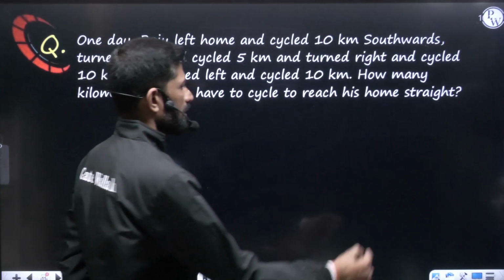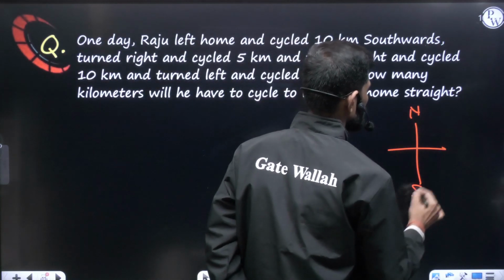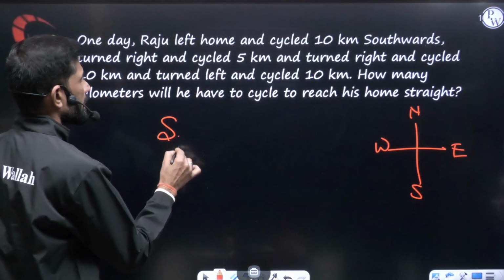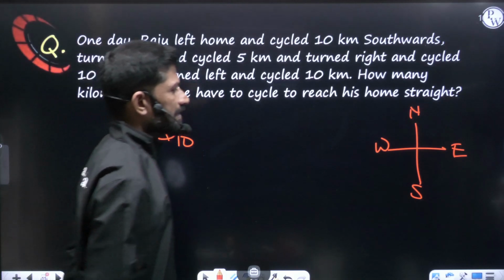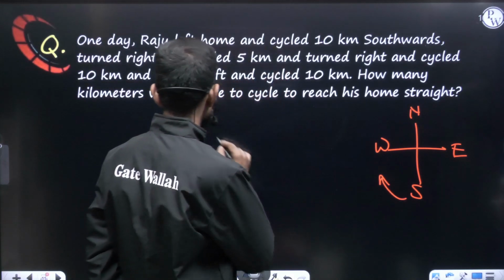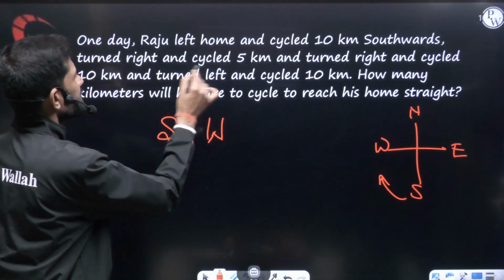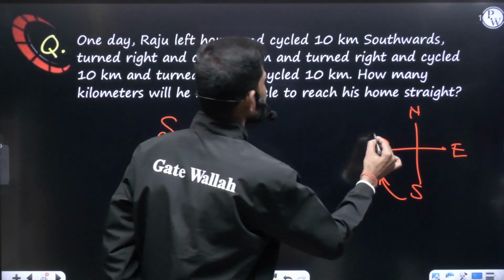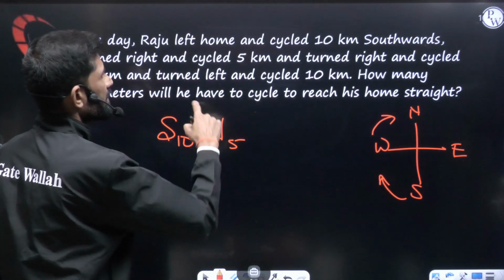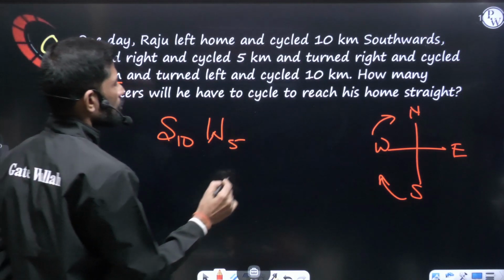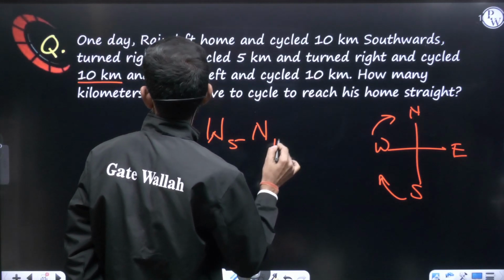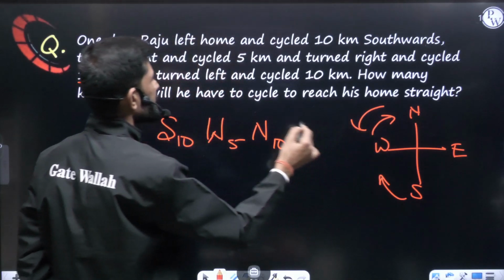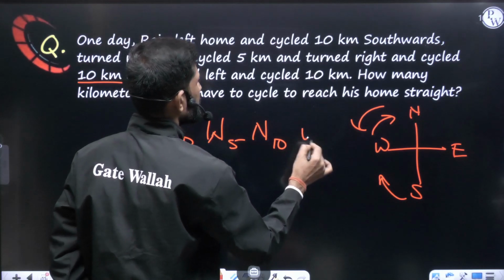Moving further to the next, they have given: one day Raju left home and cycled 10 kilometers southwards. Let us write this: north, south, east, west. So 10 kilometers southwards, so south 10. Turned right. From south, right means it is the clockwise direction. He will be going towards west. Okay. And cycled 5 kilometers. Turned right and cycled 10 kilometers. From west again right, am I right? From west again right and cycled 10 kilometers. So west right will be north. Here also 10 kilometers. And turned left. Now turned left. From north, left is again anti-clockwise. It will be 10 kilometers in the west.